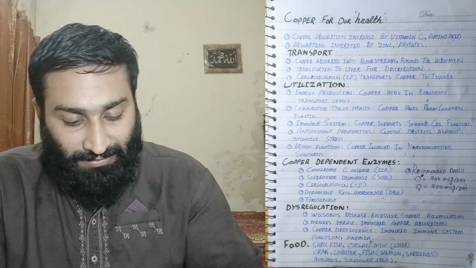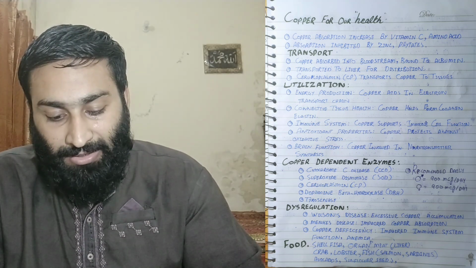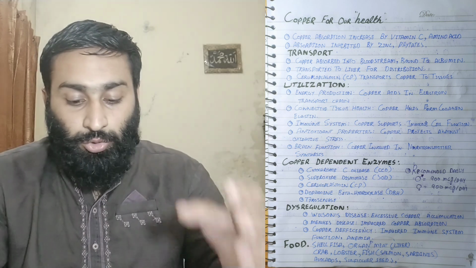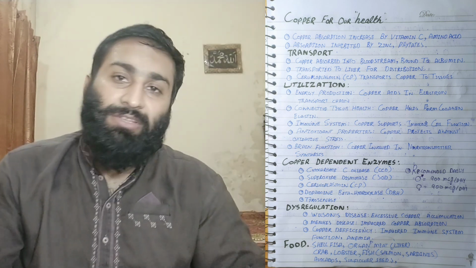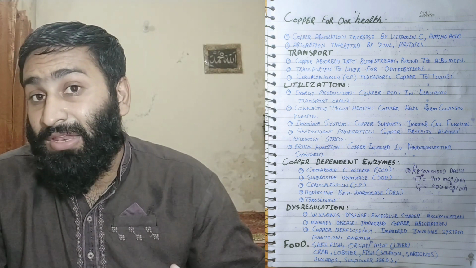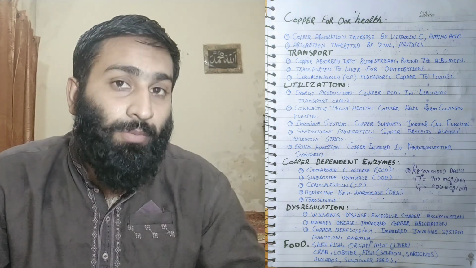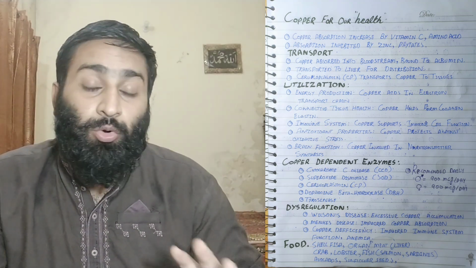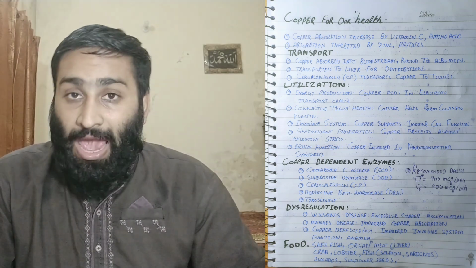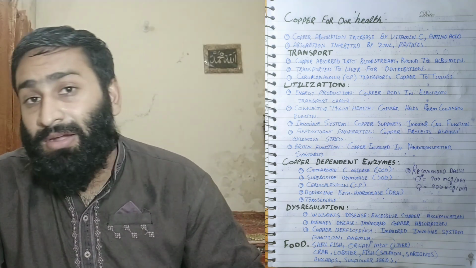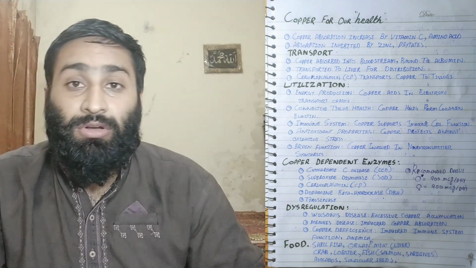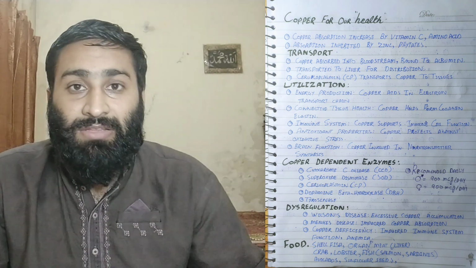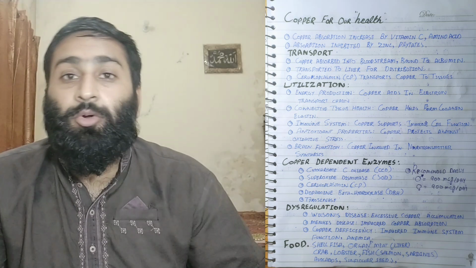And other copper dependent enzymes are dopamine beta hydroxylase and tyrosinase. Dopamine beta hydroxylase is important because copper is needed for the production of more dopamine, and dopamine is very important for the normal cognitive function of your brain and for prevention of Alzheimer disease, Huntington disease, neurodegeneration, Parkinson disease, and on the other hand, bipolar disorder.